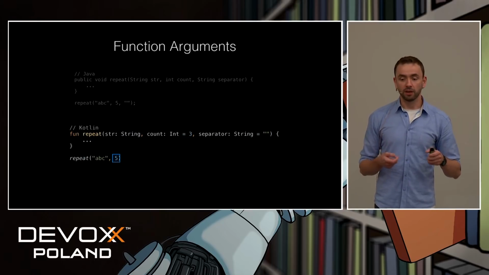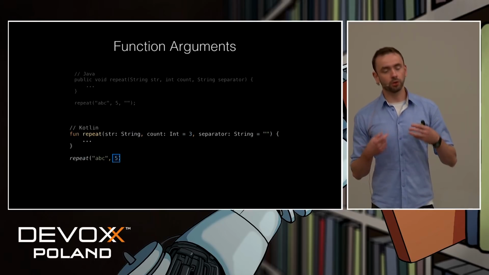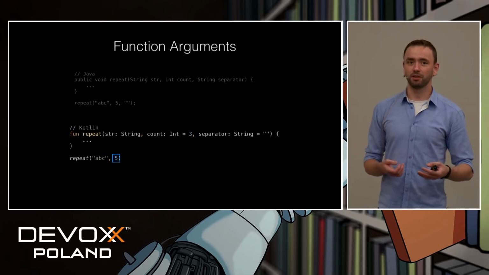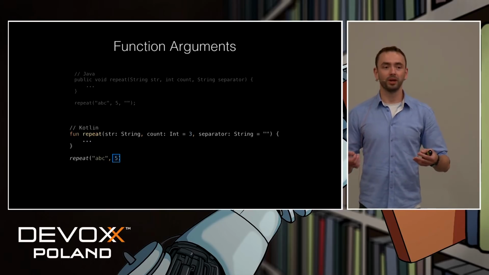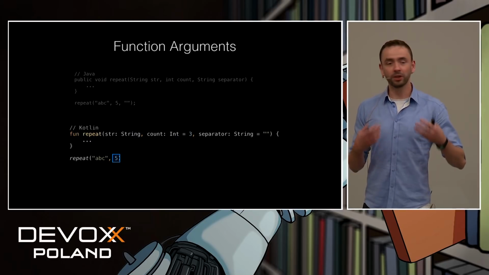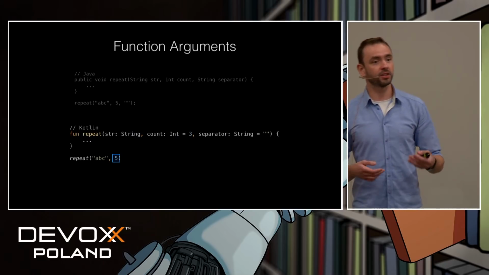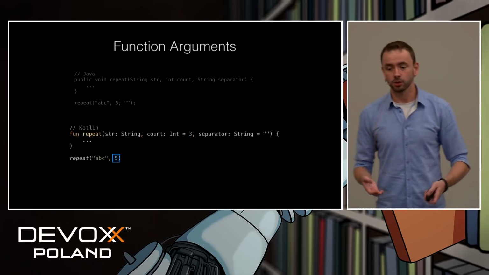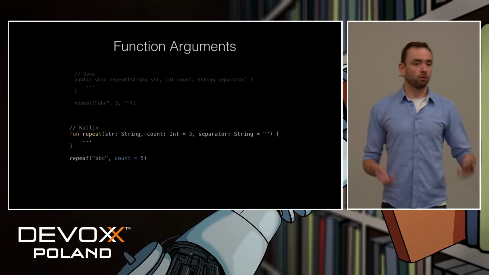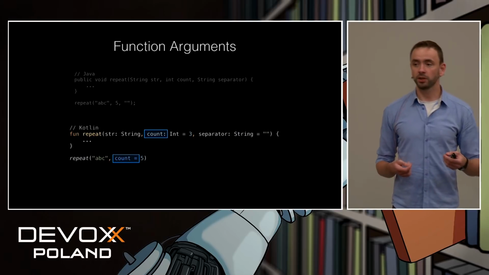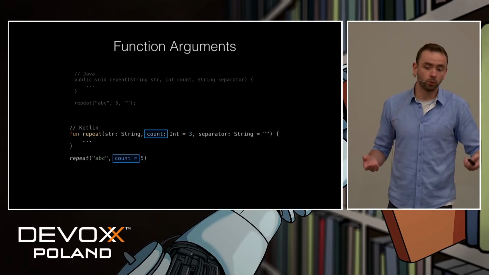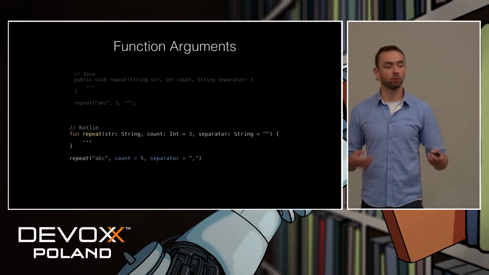But still, if we look at the call side, we actually don't know what this 5 does, really. In Java, we are kind of used to functions, or methods, like showWindow, which takes true, false, 2 empty strings, and another 2 booleans. And we don't really know what they are actually, until we look into the documentation, right? So in modern languages, we don't have to do this. We can take advantage of named arguments. So basically, we can use the same argument names which were used during function definition. And then we can, of course, use the first one, or both, or only the second one.